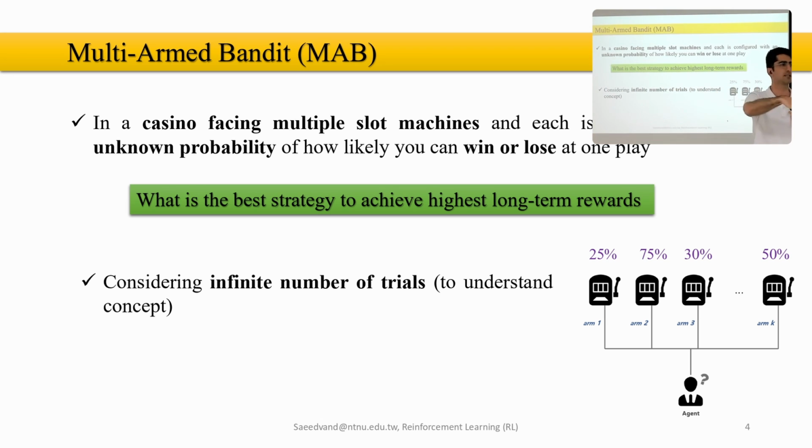Your classmate said 10, but I say 1,000. Is it enough? Maybe not, to get the exact probability. For now, for simplicity, let's say we can try forever to see what the real probability is, but later, of course, we will have a finite number of tries.